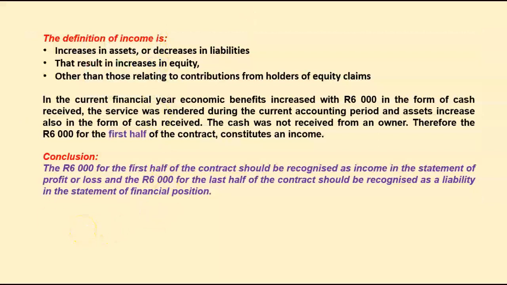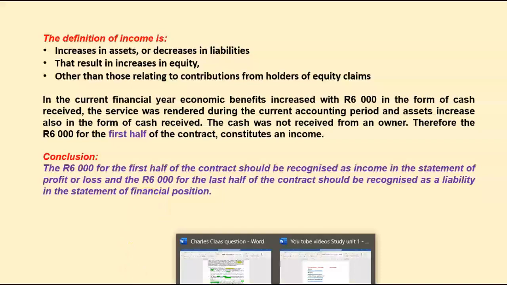What is our conclusion? Our conclusion is that the 6,000 Rand for the first half of the contract should be recognized as income in the statement of profit or loss, and the 6,000 Rand for the last half of the contract should be recognized as a liability in the statement of financial position. Right.